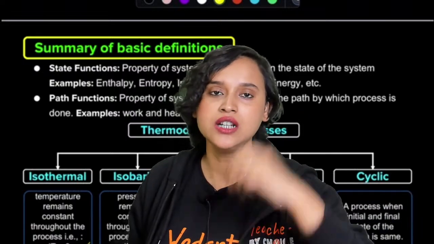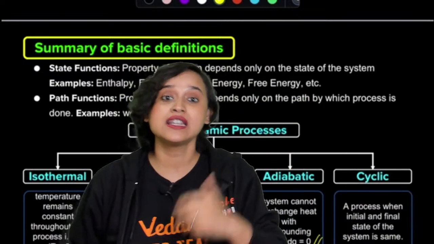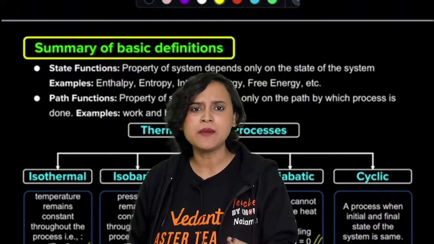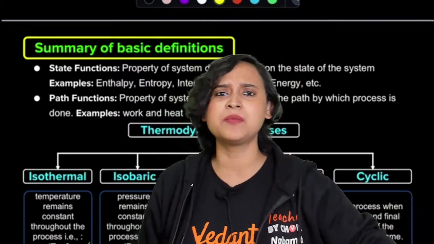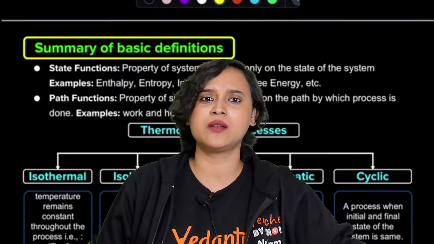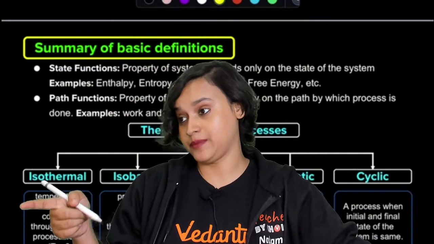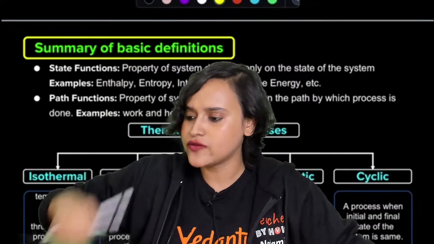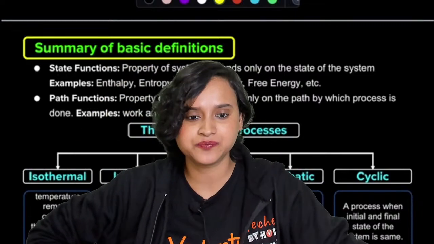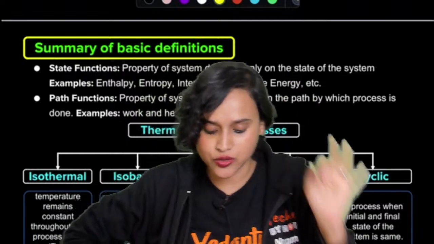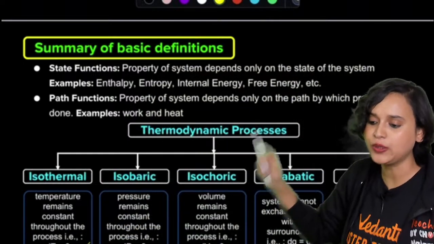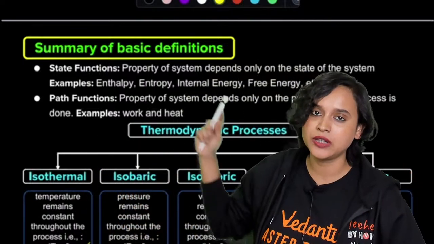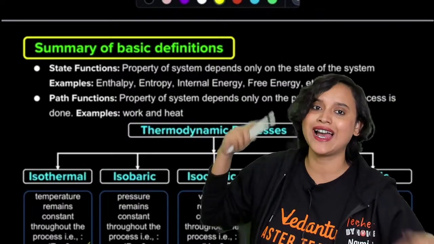What is a state function? Delta U, that is internal energy. Delta H, delta G, delta S, or pressure, volume, temperature. Nobody cares how you increased the pressure. All I care about is that initially it was 10 atmospheric pressure and finally it was 5 atmospheric pressure. I only care about that much. That is why it's a state function. Do we understand? A state function is a property of the system that depends on the state of the system, like enthalpy, entropy, internal energy, free energy. All of that is a state function.